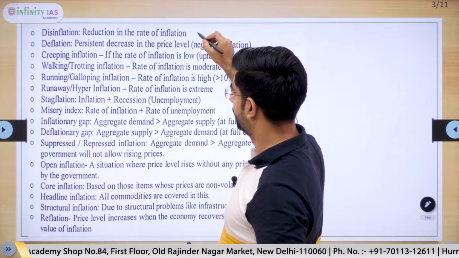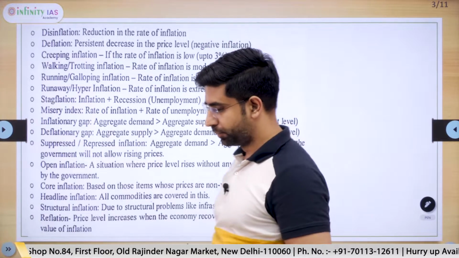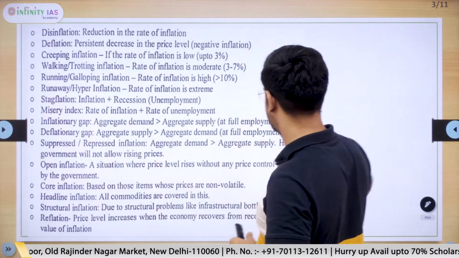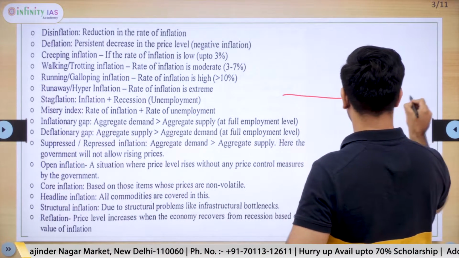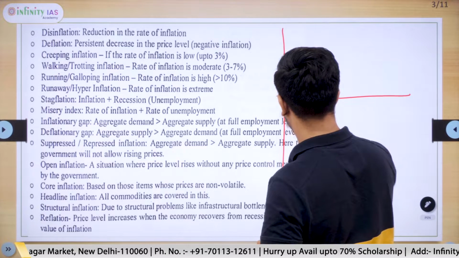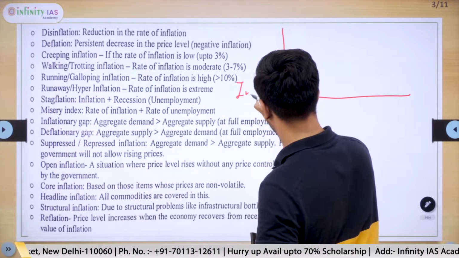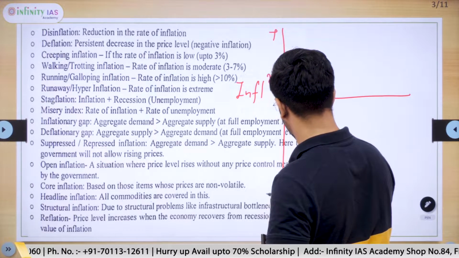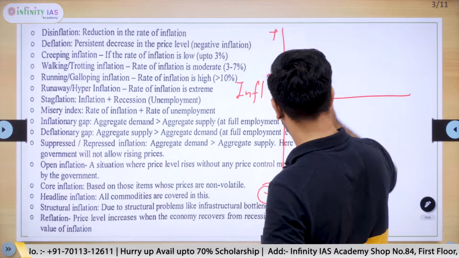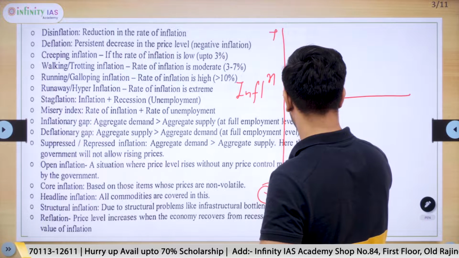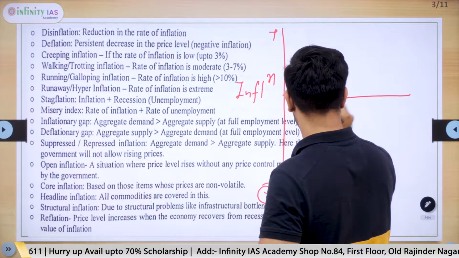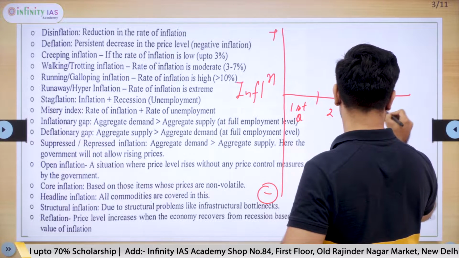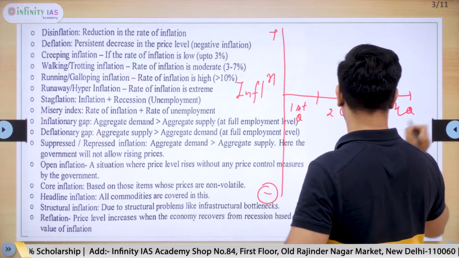First key term here is disinflation. It is a reduction in the rate of inflation. For instance, by this graph we can understand inflation. This is the positive side, this is the negative side. And first quarter, second quarter, third quarter, and the fourth quarter.